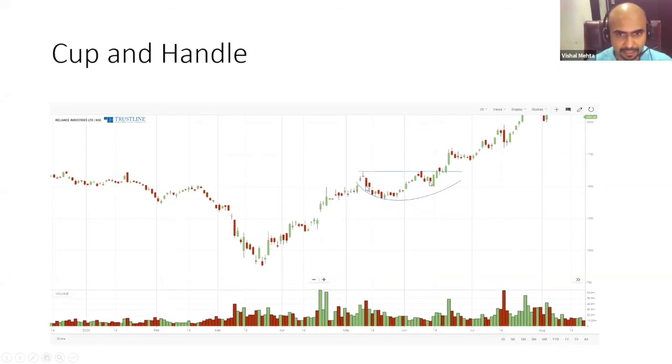All of a sudden the price starts going down. What happens is participation goes down, and the volume also is making like a U pattern. If you see over here, it is also making like a U pattern. Yes or no? Yeah. And once there is a breakout with volume, everybody jumps in again.